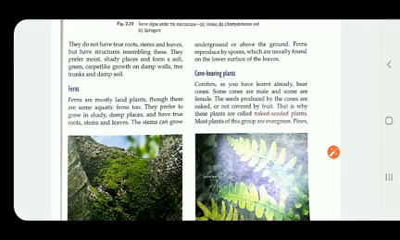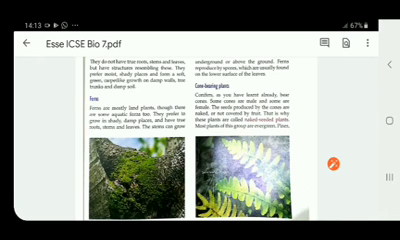Now we talk about the third type of plants, that is ferns. Ferns are mostly land plants, though there are some aquatic ferns too. They prefer to grow in shady, damp places and have true roots, stems and leaves, as the plants have. The stems can grow underground or above the ground.